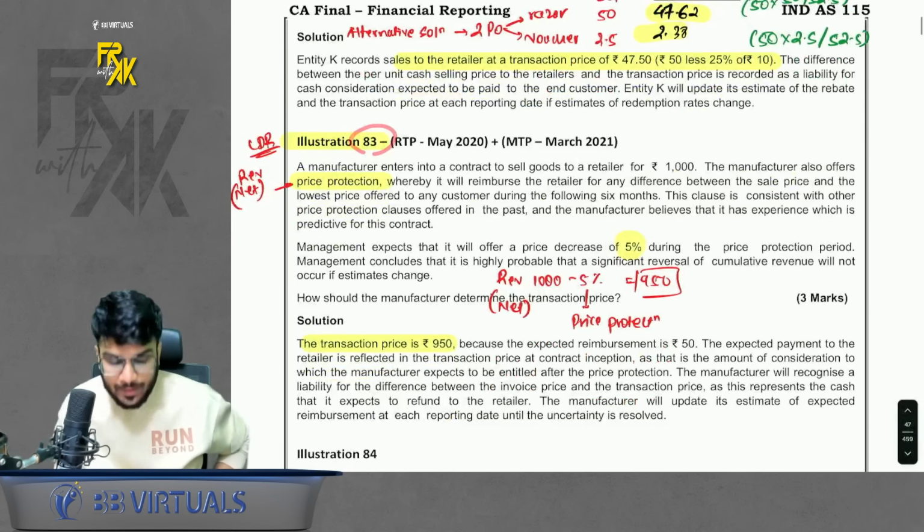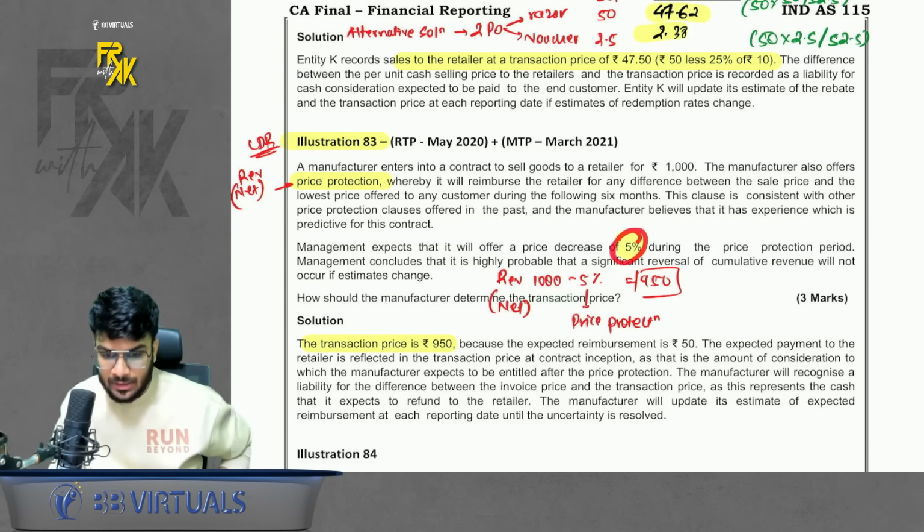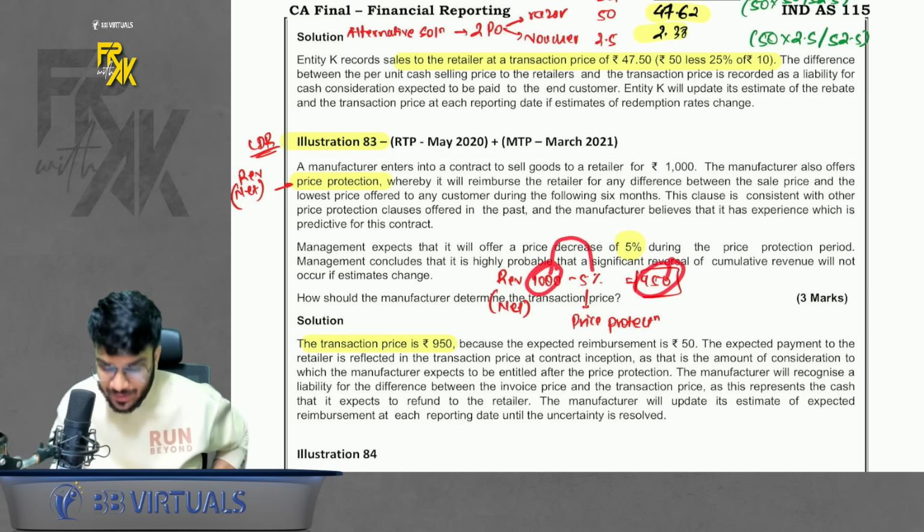You will understand this only when you read the question, only when you know the concept. 83. It is about price protection. You sell something for 1000 rupees. You offer a 5% price protection. In case you remember the concept, in case of price protection, we book the revenue on a net basis. So 1000 minus 5%, 950 will be your net revenue.